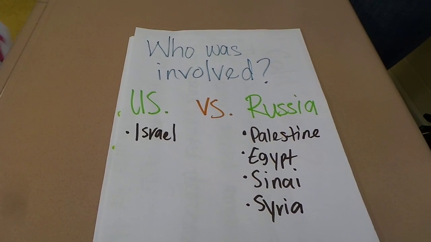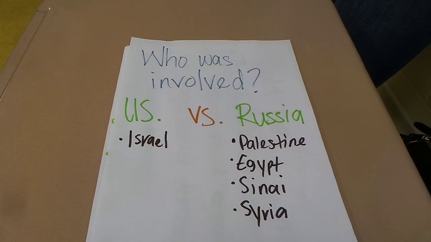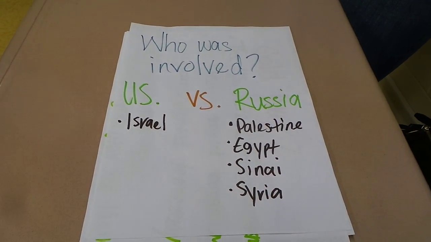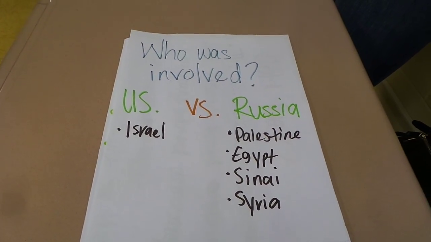Who was involved? The U.S., who was supported by Israel, against Russia, who was supported by Palestine, Egypt, Syria, and Sinai.